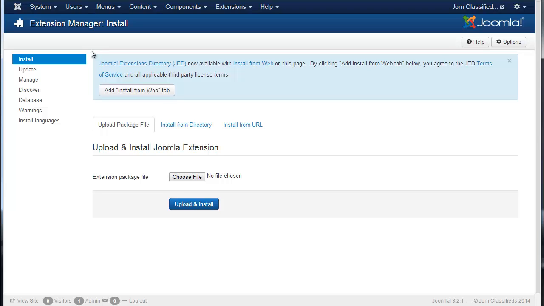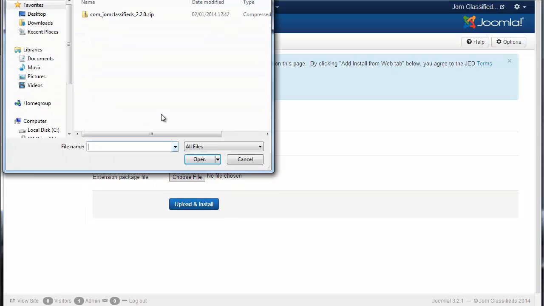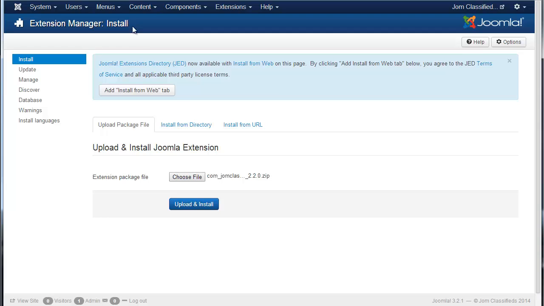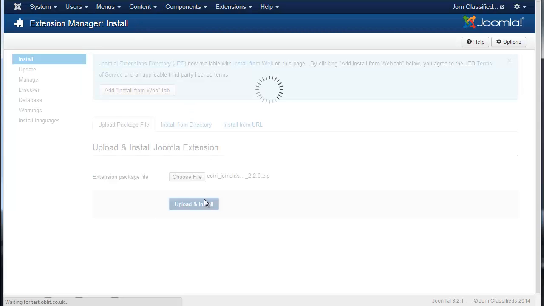If you're using Joomla 3 and have installed the Install from Web tab, then make sure you click on the Upload Package File tab. You'll then be able to choose the file where you will browse and locate the correct version for your Joomla site. Then click Upload and Install.